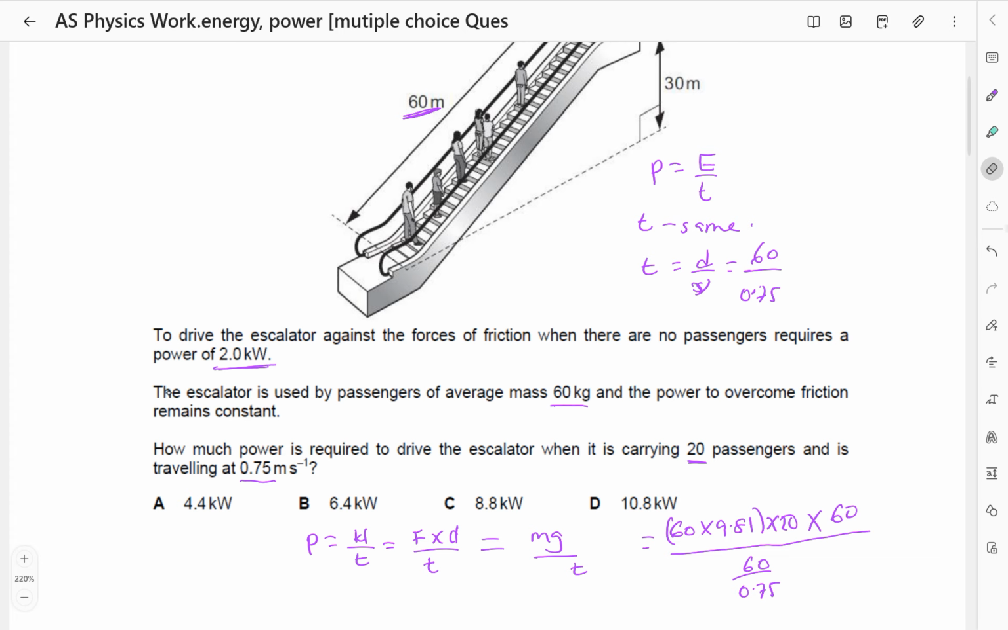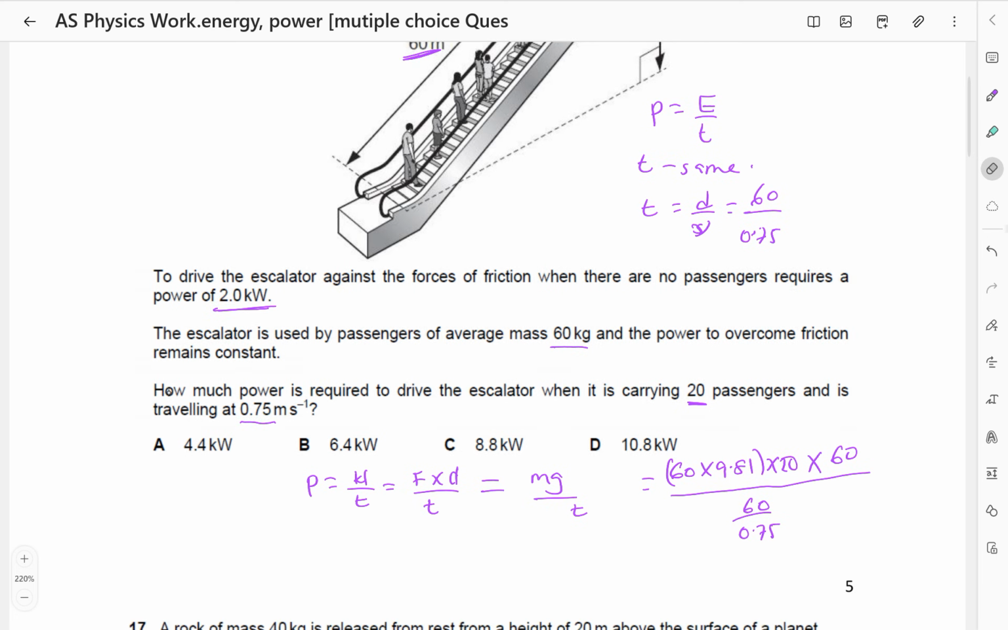Let this be the work done, which is the work done to move the passengers through the vertical height. Let's consider the height h. Of course, the time while moving will be the same whether we consider the 60 or the vertical height. The time is going to be the same. So this is going to be mg times the height h.